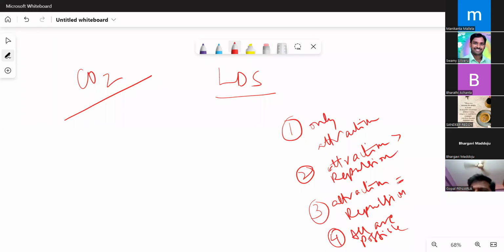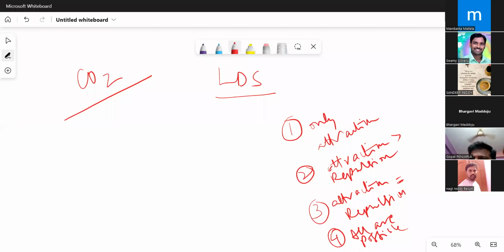Both attractions and repulsions. Okay, both attractions and repulsions. Both are there in the options. The second and third options are telling both at equilibrium. Yes, correct. It is correct that both attraction and repulsion are existing between the atoms.